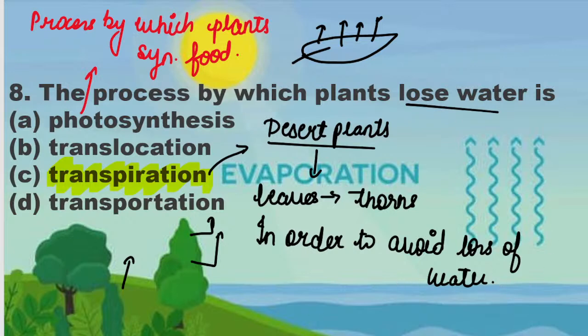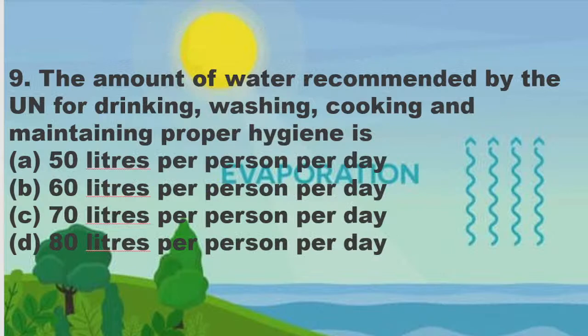Okay, next is the next question. The amount of water recommended by the UN for drinking, washing, cooking and maintaining proper hygiene is 50 liters per person per day, 60 liters per person per day, 70 liters per person per day, or 80 liters per person per day? What is the right answer? Provide your answers. You first solve it, then I will enable the camera.